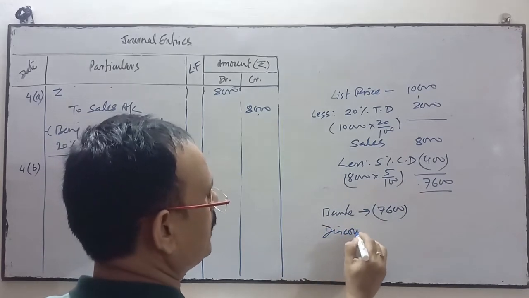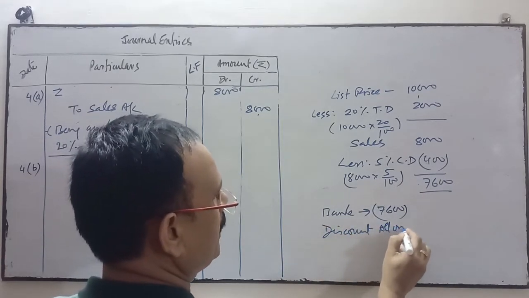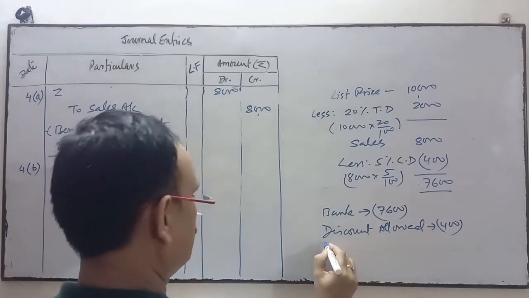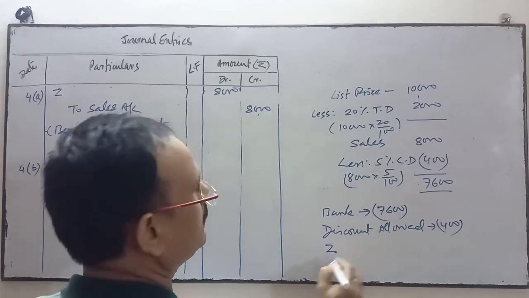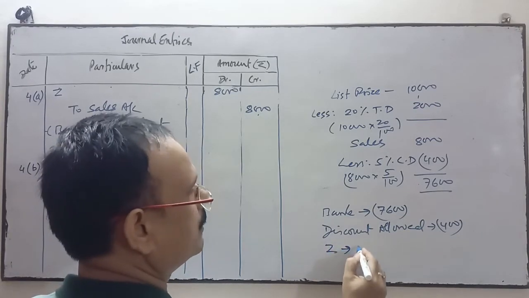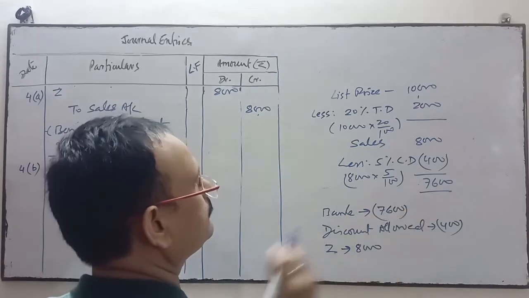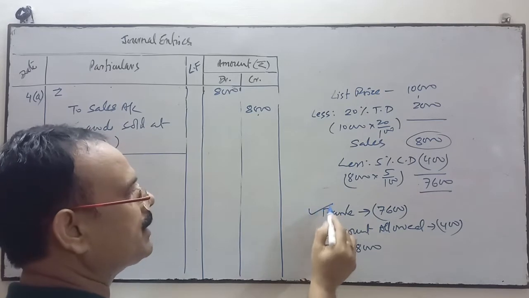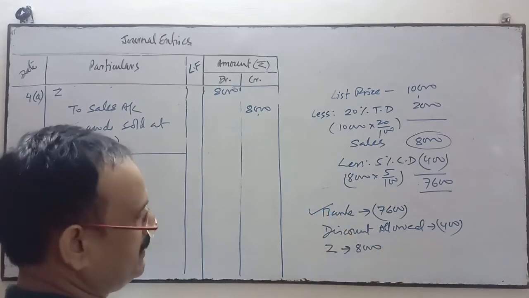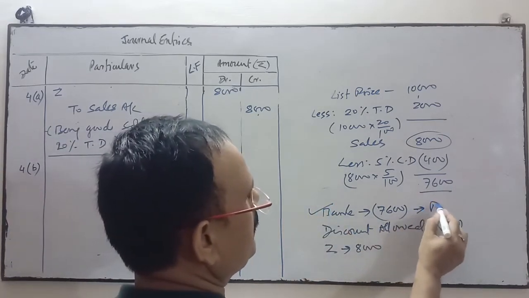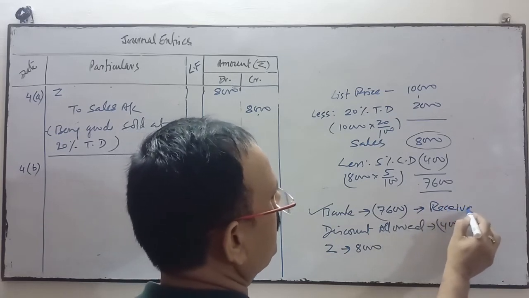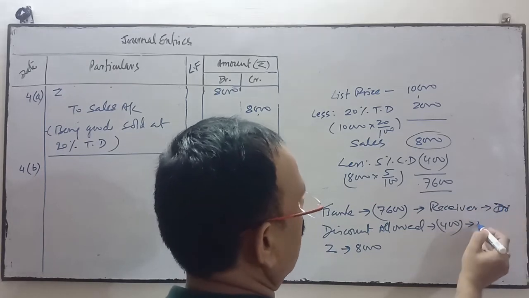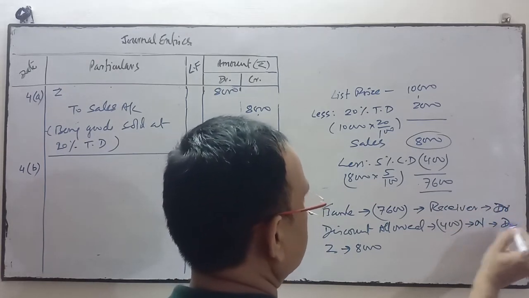Discount allowed account, because you are allowing the discount of 400. And who is the giver of that amount? Z. Z has to pay 8,000. However, he has paid a lesser amount and we have allowed him 5% discount. So bank is the receiver, personal account, debit. Discount allowed, nominal, expenses, debit.